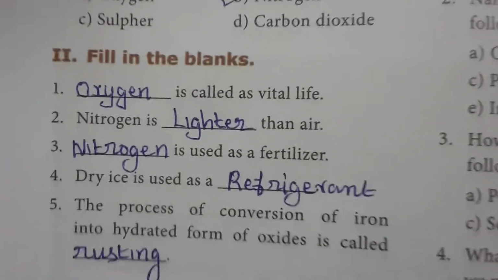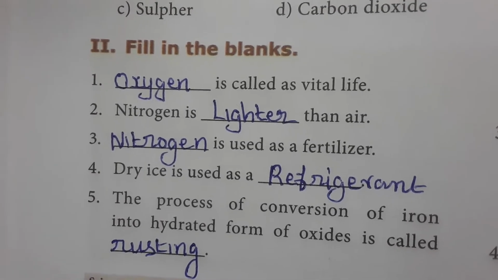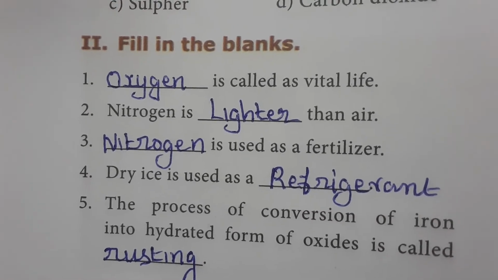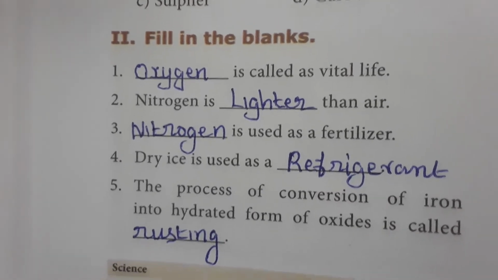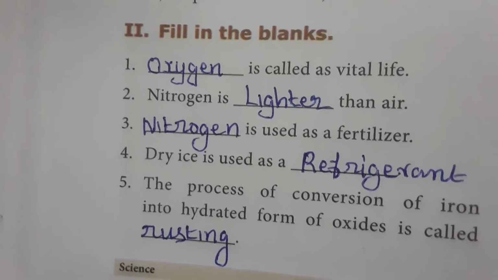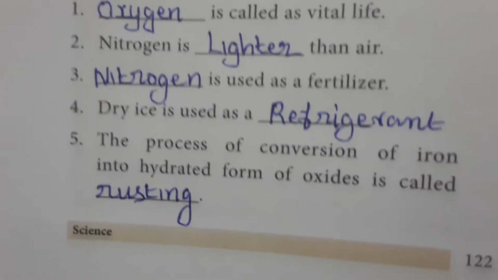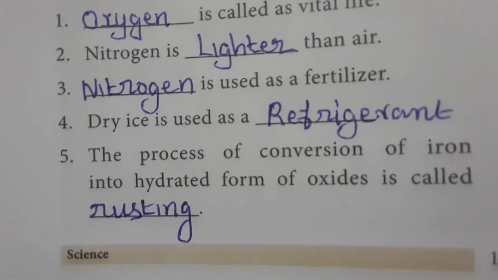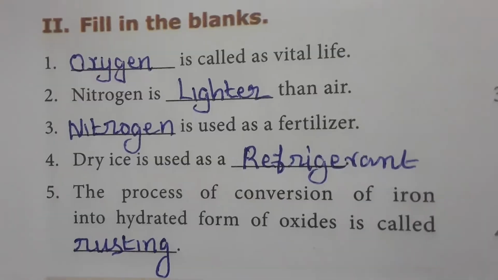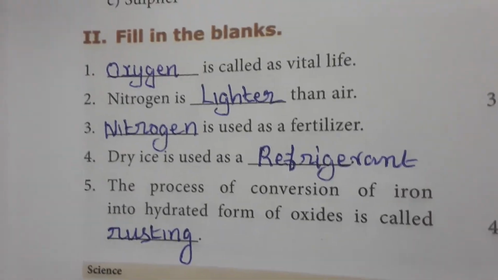And fill in the blanks. 1. Oxygen is called the vital life, because without oxygen none of the organisms can live. Okay, so oxygen is called the vital life. Nitrogen is lighter than air. Nitrogen is used as fertilizer because nitrogen is the basic material needed to manufacture urea, ammonia, like that. And dry ice is used as a refrigerant because it gives a very low temperature. The process of conversion of iron into the hydrated form of oxide is called rusting. So rusting is otherwise known in Tamil as turupidithal.